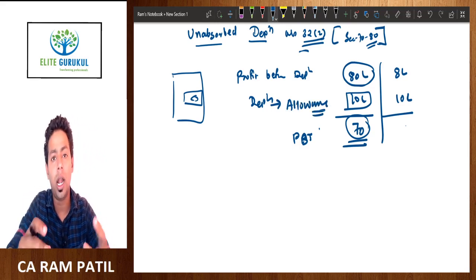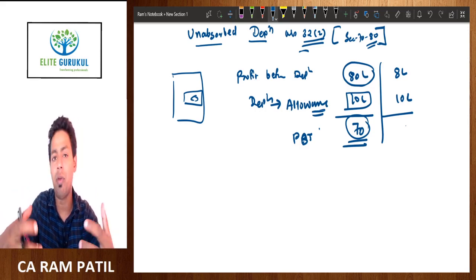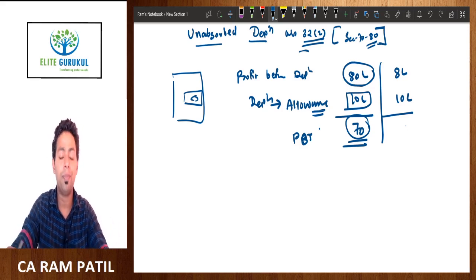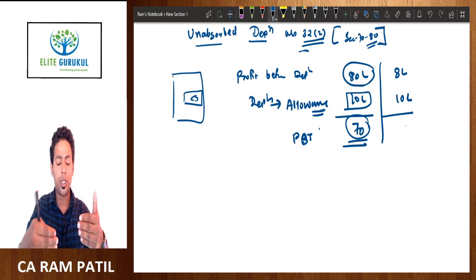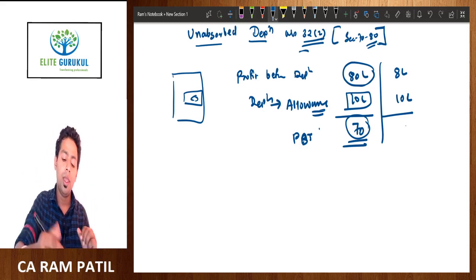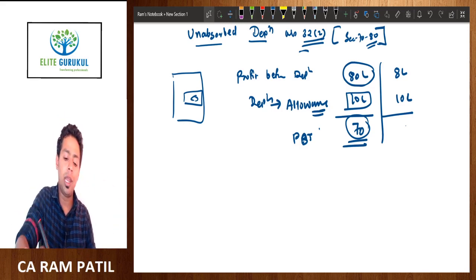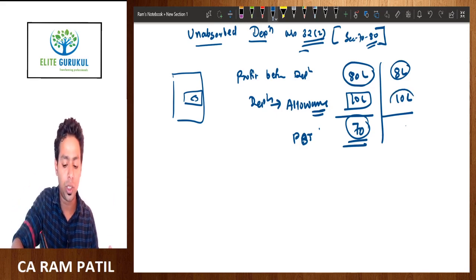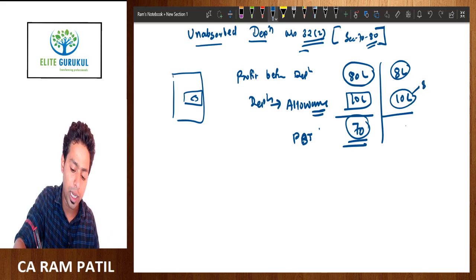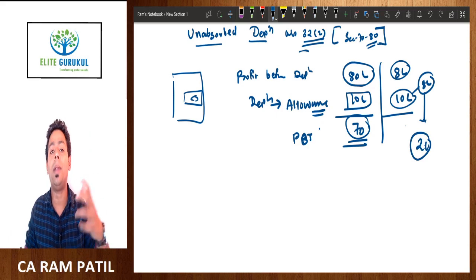In fact, people who have done articleship might know this. We compute depreciation in a separate Excel sheet when we file the income tax return, and we compute the profit of the entity in a separate Excel sheet. So the profit and depreciation get compared automatically. If profit is greater than depreciation, then the whole depreciation will be absorbed, and whenever profit is less than depreciation, the depreciation that takes a hit will extend only to 8 lakh, and the balance depreciation will be called unabsorbed depreciation.